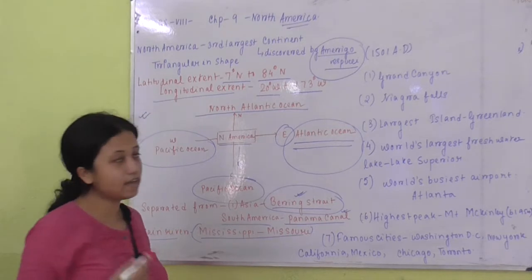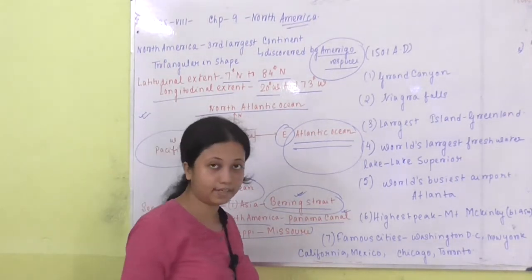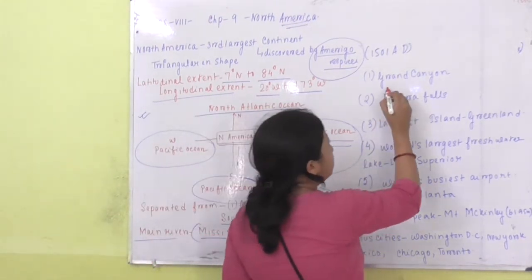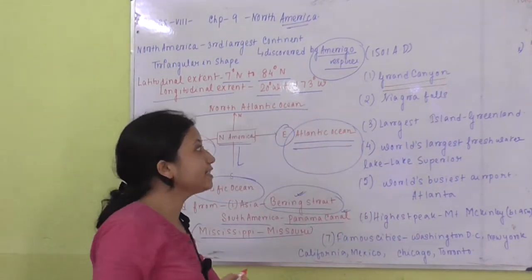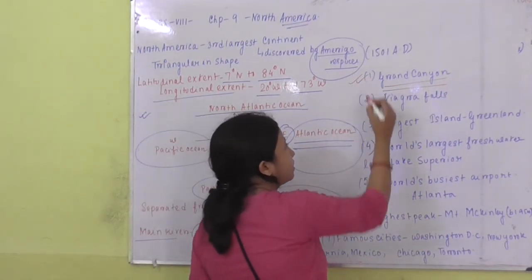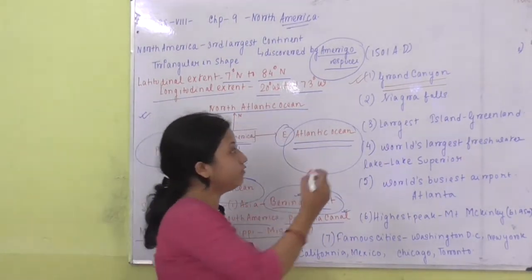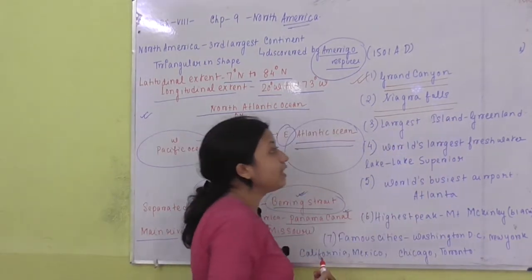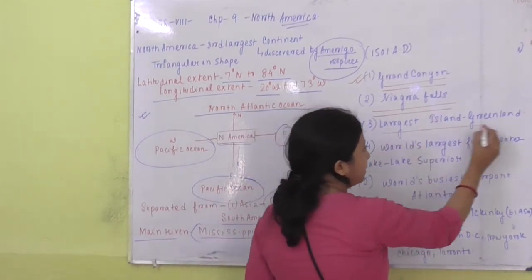There are several features in this continent which are worth mentioning. One of the largest canyons of the world, the Grand Canyon, is present here in North America. We have the Niagara Falls, a vast waterfall. The largest island in the world, Greenland, is present in North America.